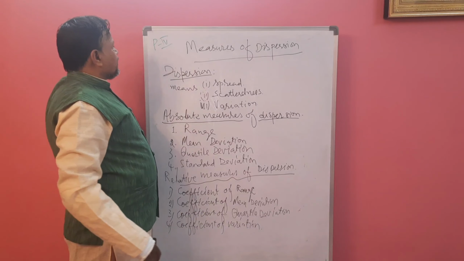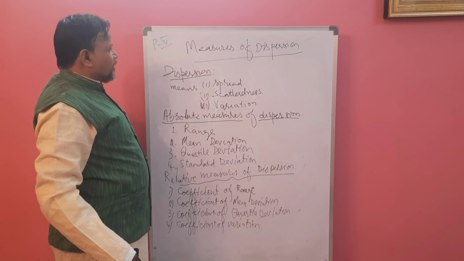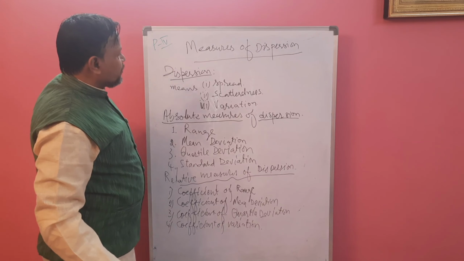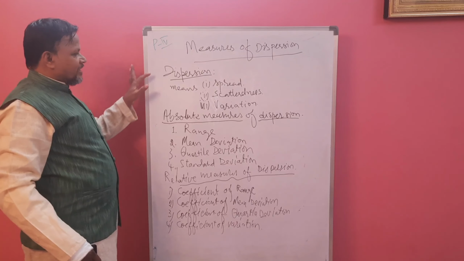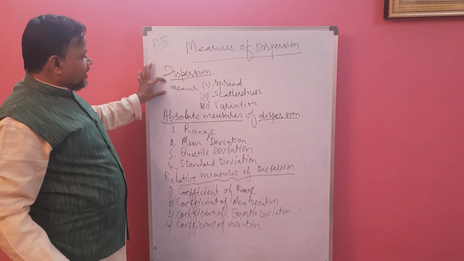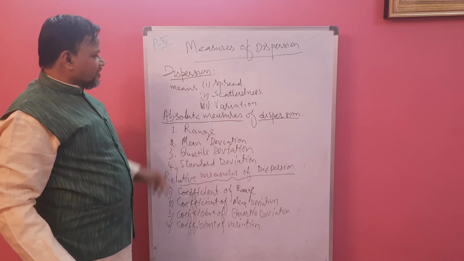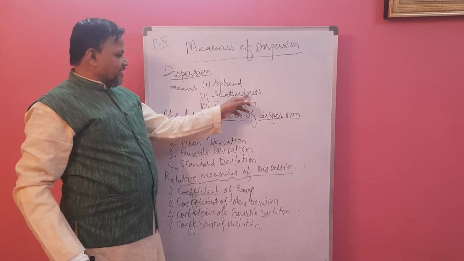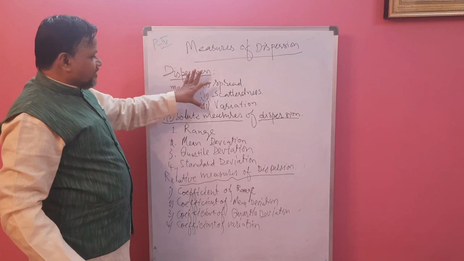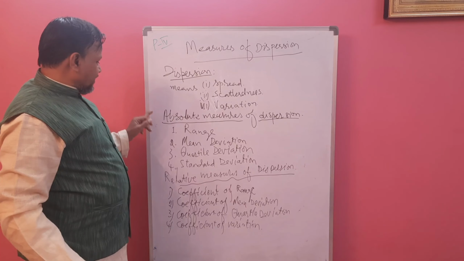Bismillah Rahman Rahim. Today we are going to start the fourth part of statistical ability, measures of dispersion. Now, dispersion means, in the dictionary, spread, scatteredness, or variation. These are the three meanings in the dictionary.